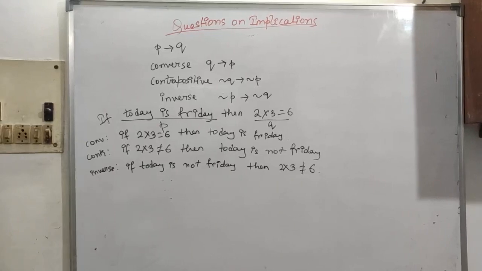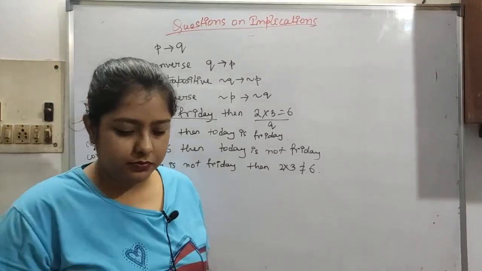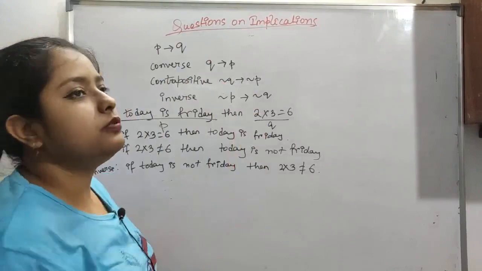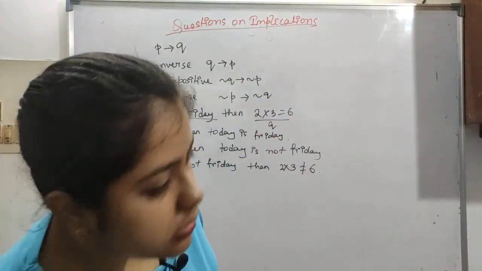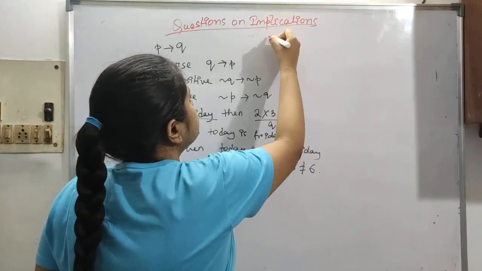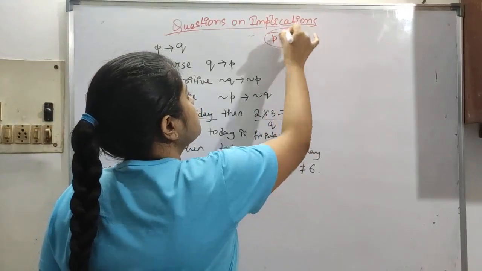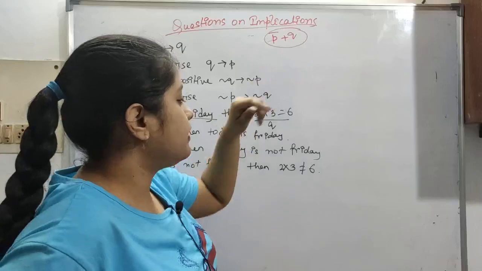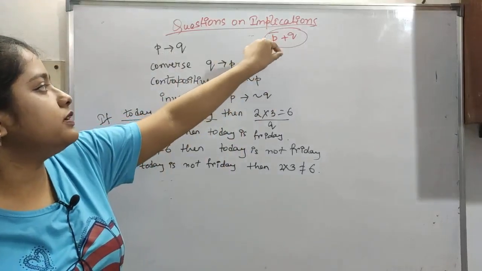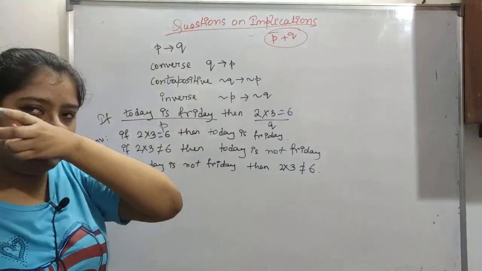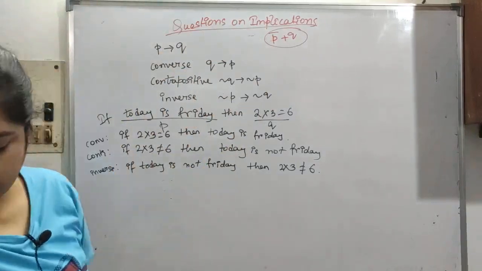Now let's start with how implications are used. Basically, implication P arrow Q is actually P complement plus Q. This is the simple way, like the truth table. We will simply take P arrow Q to mean P bar plus Q, and like this we will do the truth tables and all.